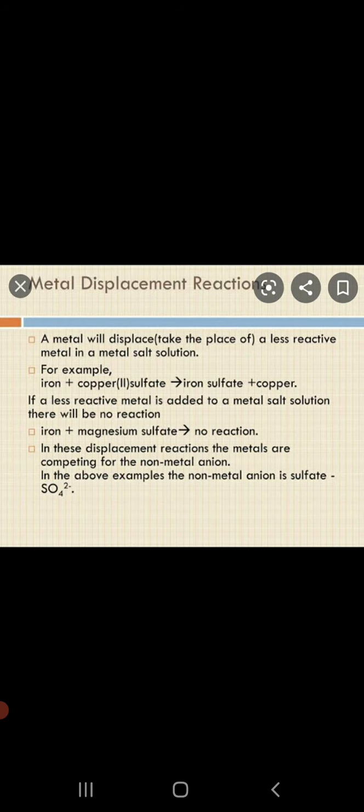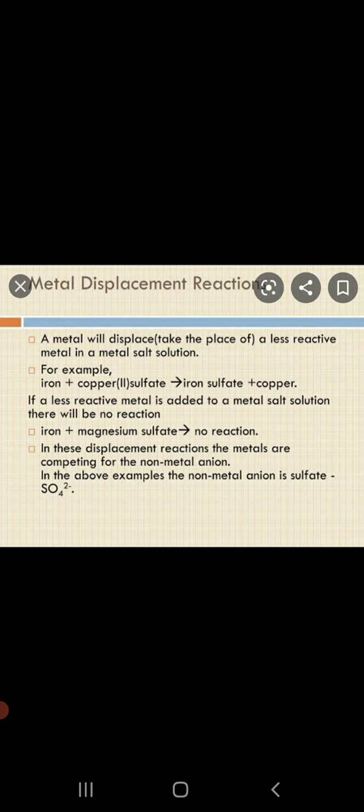Alright. So similarly, magnesium when reacts with copper sulfate, magnesium is also more reactive than copper. So it will be able to form magnesium sulfate with the release of copper. And zinc when reacts with copper sulfate, it forms zinc sulfate releasing copper. On the other hand, a less reactive metal will not be able to displace more reactive metal from its salt solution. As a result, there will be no reaction between iron and zinc sulfate, copper and magnesium sulfate.